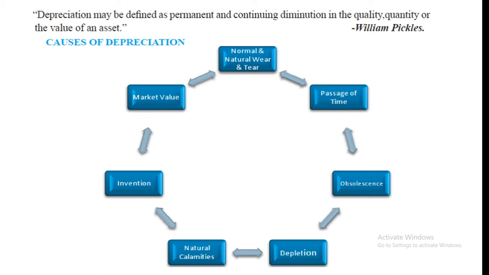Then due to natural calamities, invention, market value. See, market value of an asset goes on changing according to the prevailing conditions. Hence, depreciation also changes. When market value of an asset decreases as compared to its cost, it causes the depreciation on it.